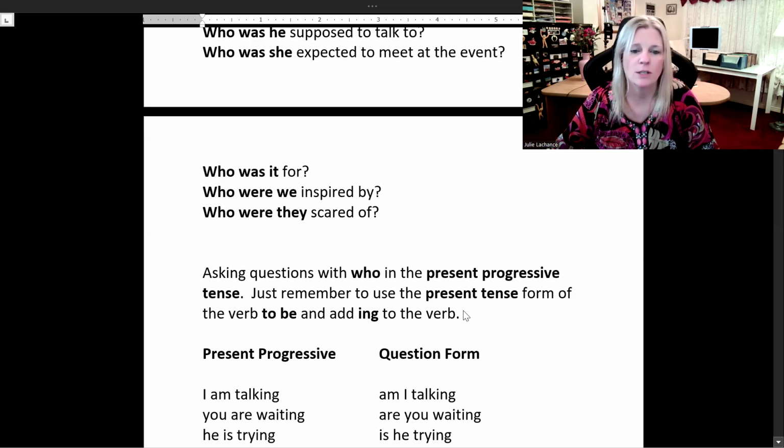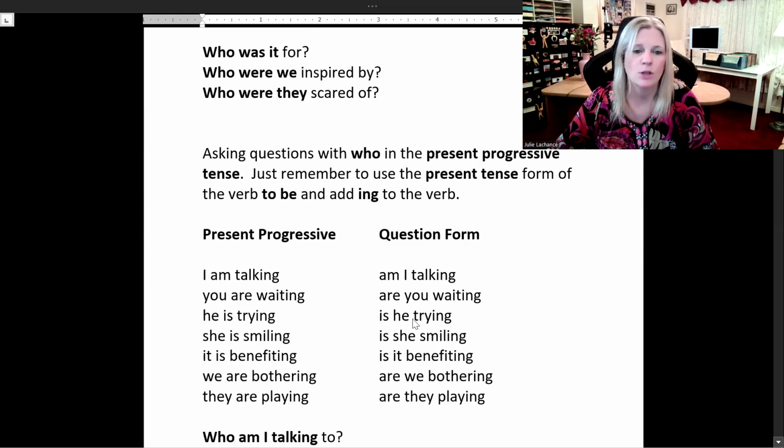Now we're going to ask questions with who in the present progressive tense. Just remember to use the present tense form of the verb to be and add ing to the verb. So easy. So the present progressive tense is I am talking. The question form, switch it around. Am I talking? You are waiting.